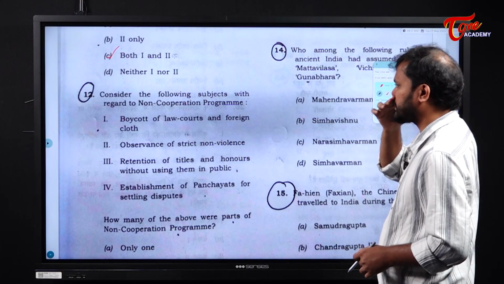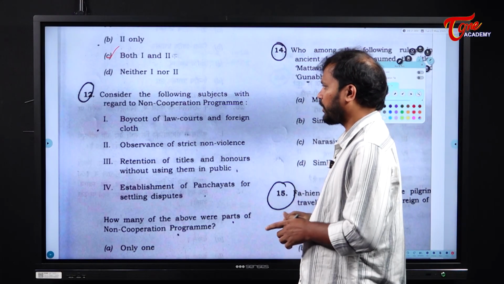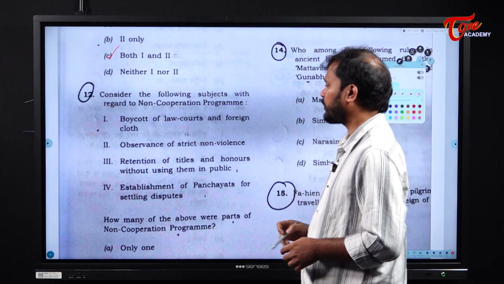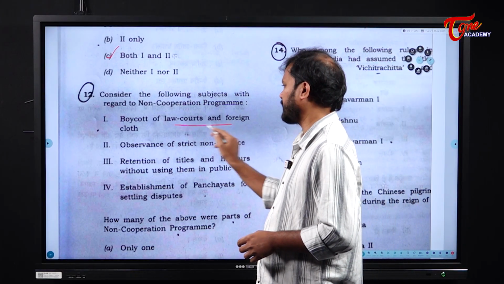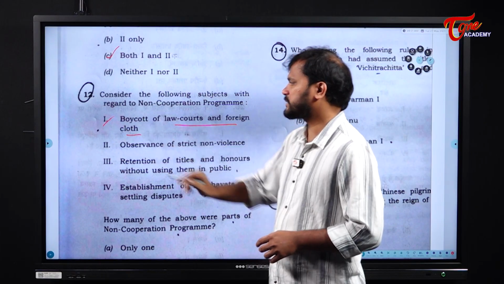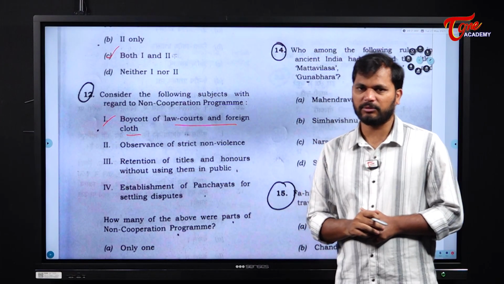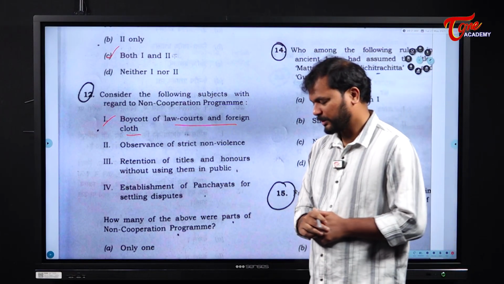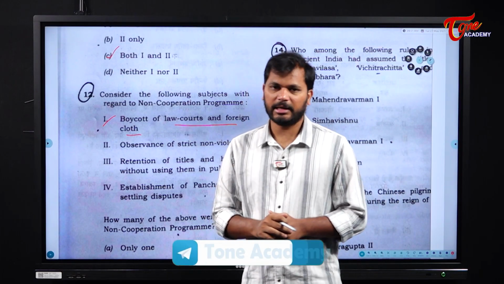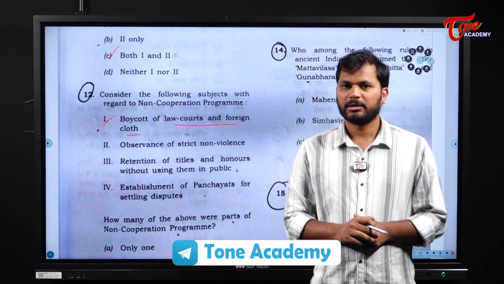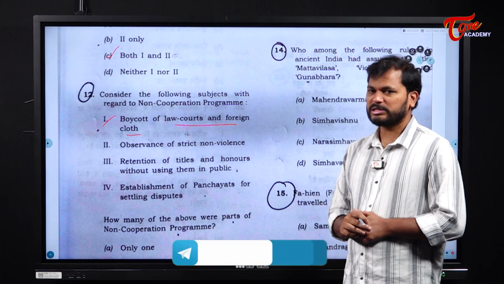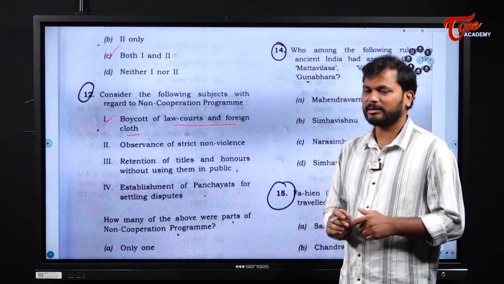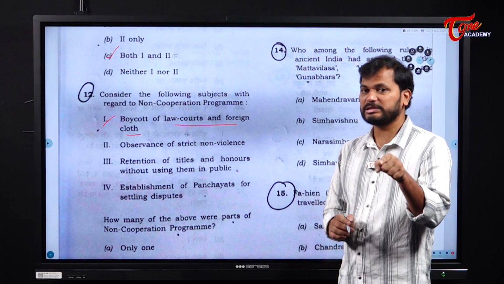Next question. Consider the following subjects with regard to the non-cooperation program. The boycott of law courts and foreign cloth. Yes. When there was the Swadeshi movement way back in 1905, there was a boycott of foreign goods, but no boycott of foreign institutions.